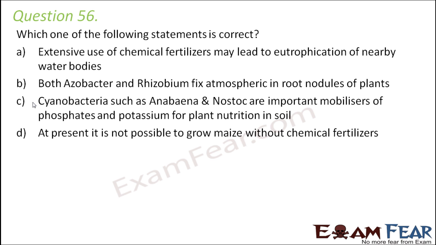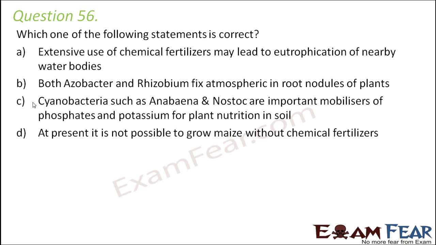Question number 56. Which one of the following statements is correct? Extensive use of chemical fertilizers may lead to eutrophication of nearby water bodies. Both Azotobacter and Rhizobium fix atmospheric nitrogen in root nodules of plants. Cyanobacteria such as Anabaena and Nostoc are important mobilizers of phosphates and potassium for plant nutrition in the soil. At present, it is not possible to grow maize without chemical fertilizers.